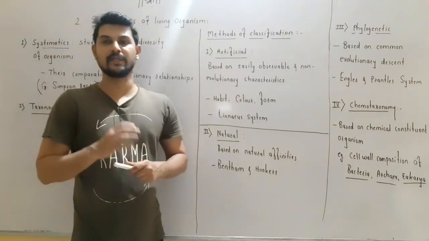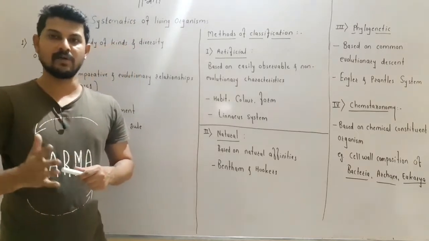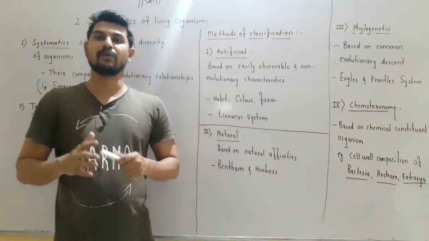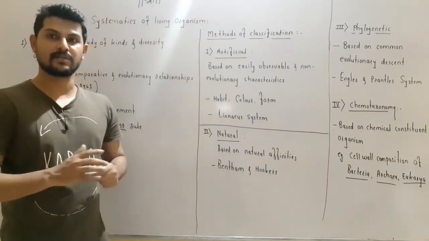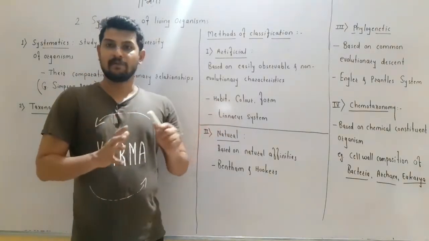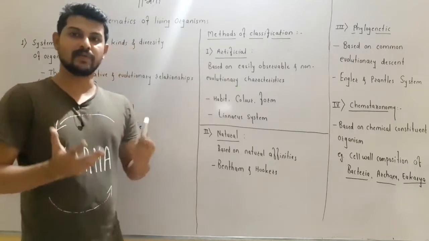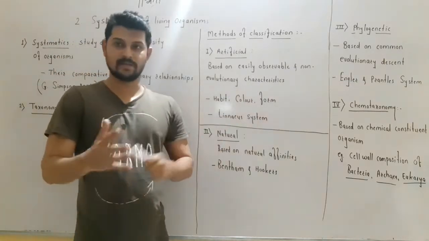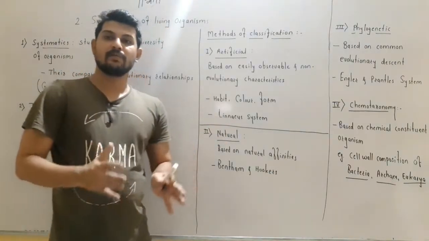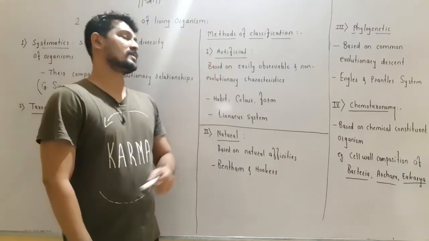So the Linnaeus system of classification is the perfect example of the artificial system of classification. In the NEET exam, a question can be asked: the artificial system of classification is based on. You can select the answer that is related to the morphological characteristics or the vegetative characteristics of the plant, like the habit of the plant, color of the flower, shape of the leaf, or the type of the leaf, or the form of the organism. So if the classification is done based on habit, color, form, or vegetative characteristics, then it is called the artificial system of classification.